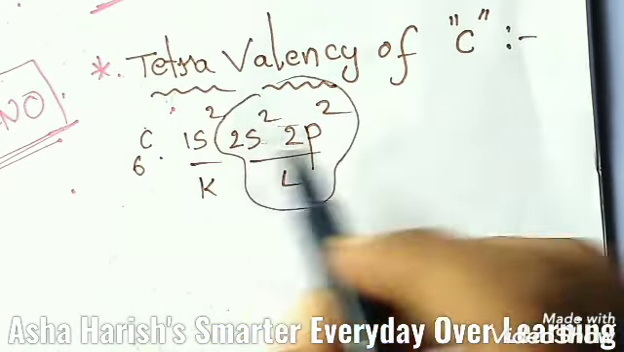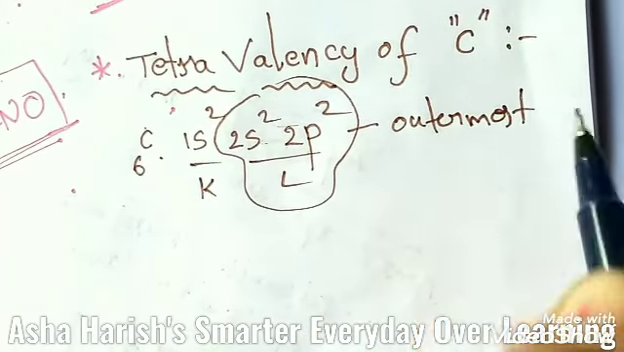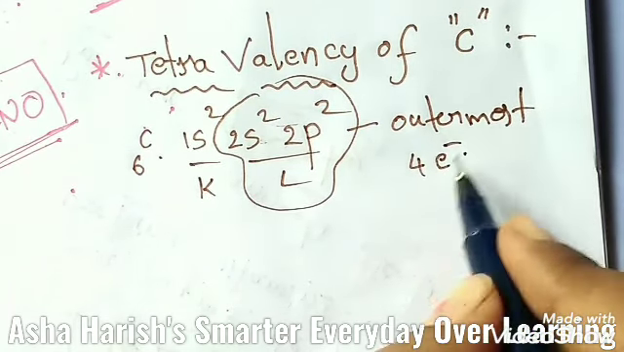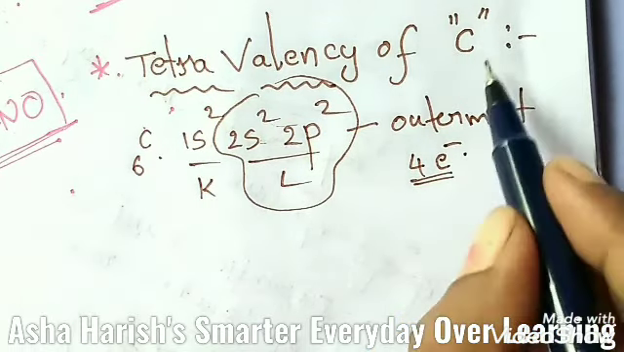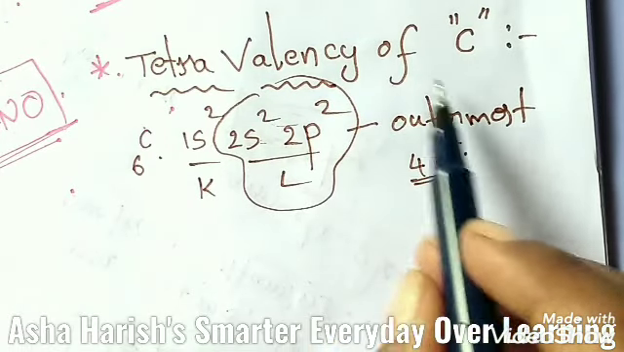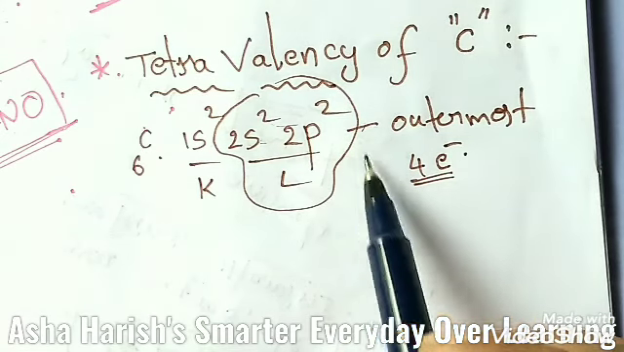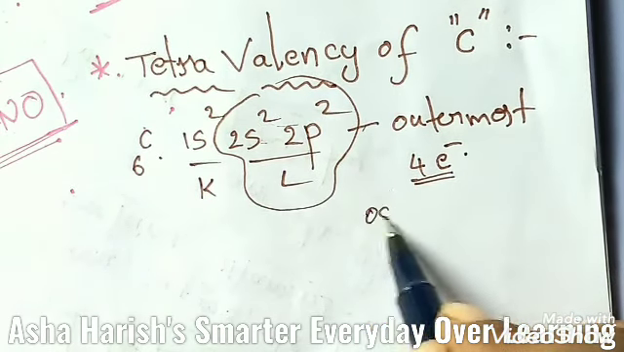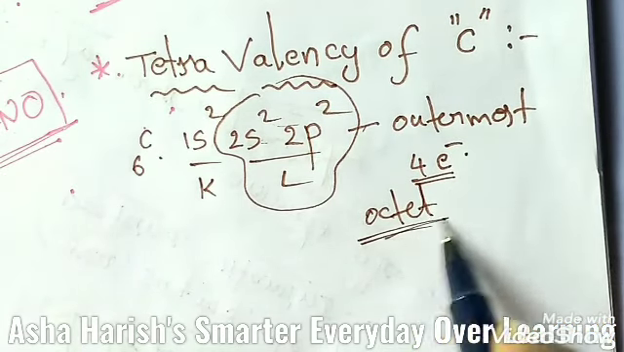So the second shell, that is the L shell, is the outermost shell here, and the outermost shell contains only 4 electrons. So 4 is its valency. Then we can say carbon needs to form 4 bonds with other atoms. Carbon has 4 electrons in its outermost shell, nothing but the valency shell. Thus it needs 4 more electrons to complete its octet, that means to get 8 electrons.